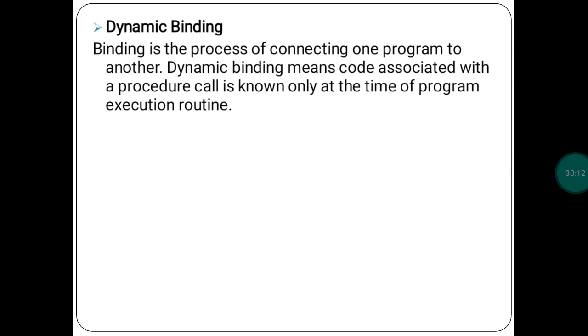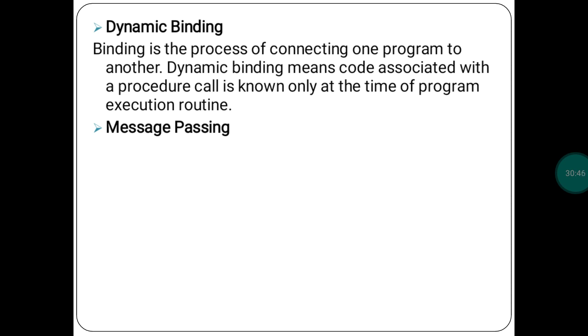Then one more, that is dynamic binding. See, one more feature of OOP concept is dynamic binding. Dynamic binding is the process of connecting one program to another program. Dynamic binding means the code associated with the procedure call is known only at the time of program execution. So whenever it is necessary to connect more than one program, in that case you may use the dynamic binding feature.